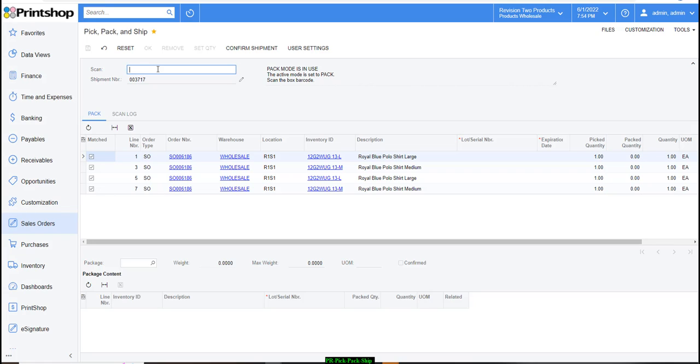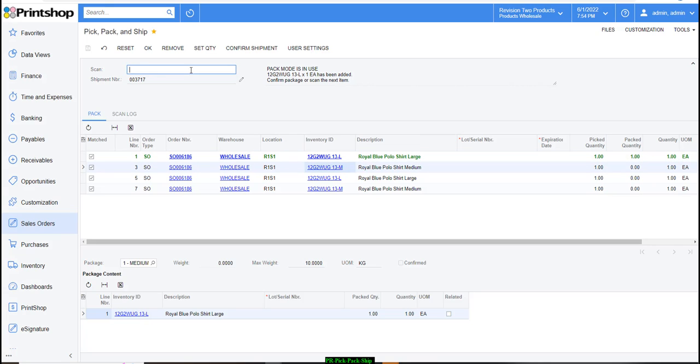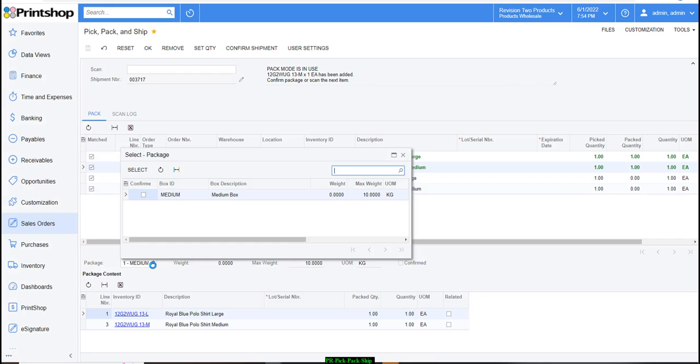So at this point I'm going to scan my medium box. By indicating that hey, I'm picking up the medium box, and I'm going to pack this particular product, I'm going to scan the item code as well, and in this case I'm going to choose the second one. So it's taking those products and putting them into a different box, the medium 1 box, which has the capacity of let's say 10 kgs or 10 pounds of meat.